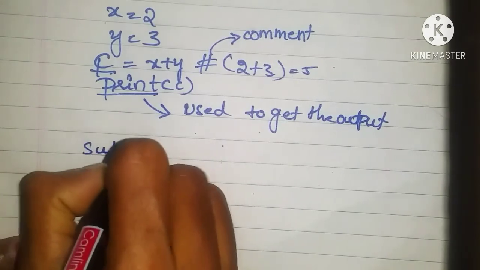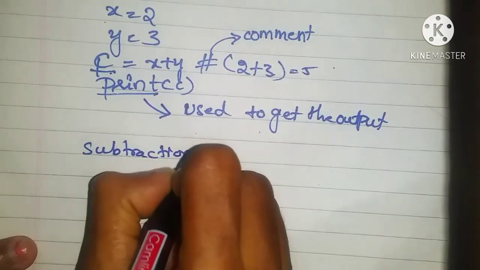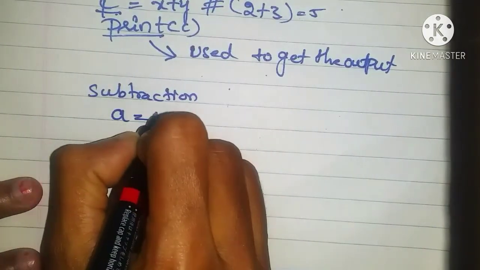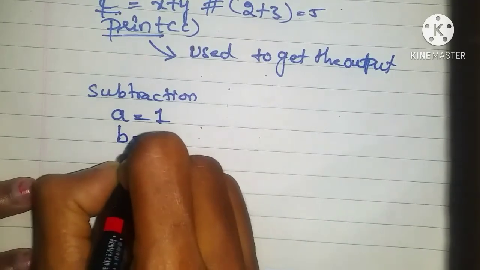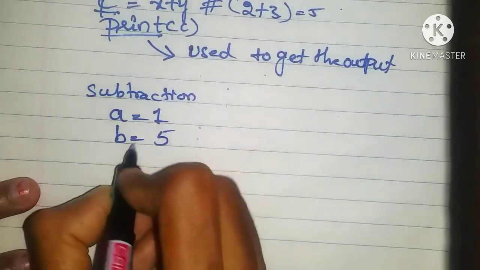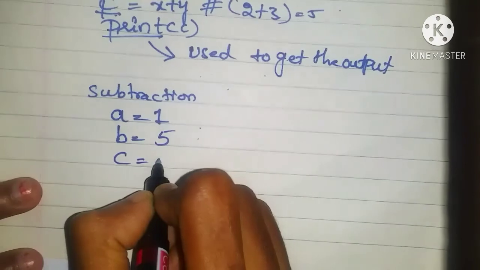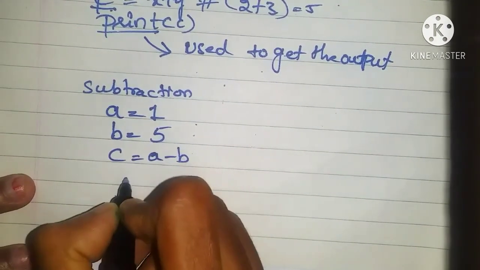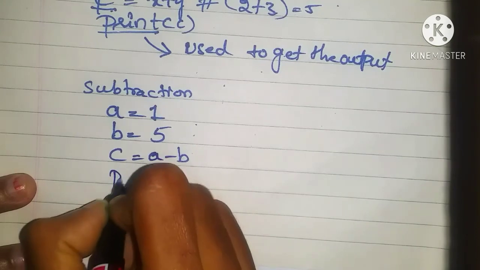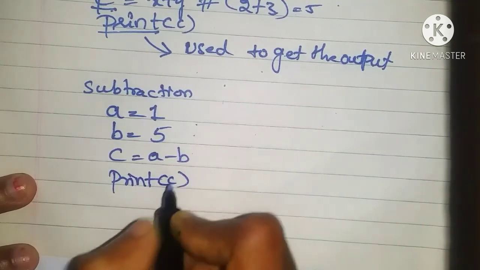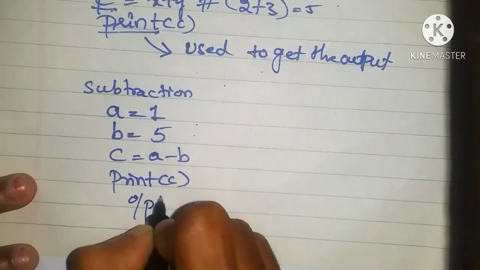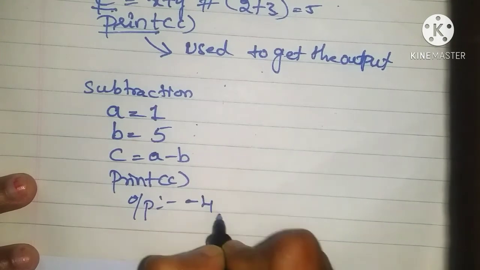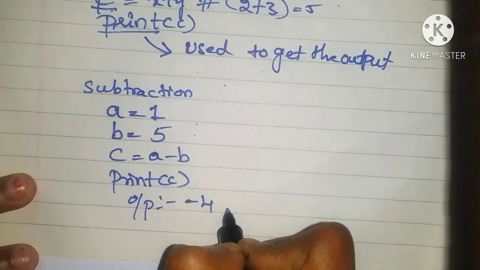Next is subtraction. Suppose A is equals to 1, B is equals to 5. Now C is equals to A minus B. Now what will we get in the output? Print of C. We'll get as the output C is equals to minus 4, right? So this is for subtraction.